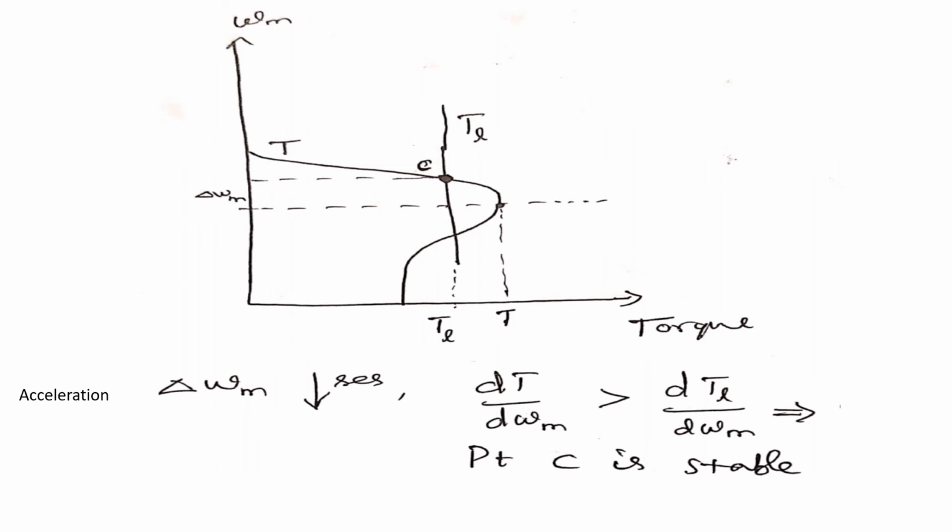So now dT divided by d omega m will be higher than dTL divided by d omega m. So your point C is stable. This is one solution you found.